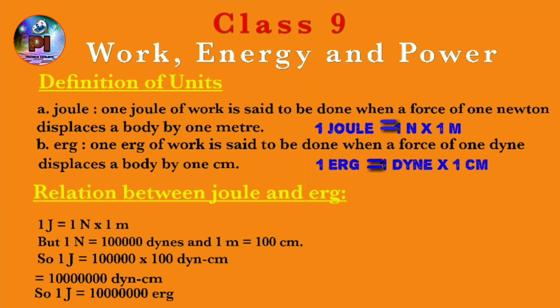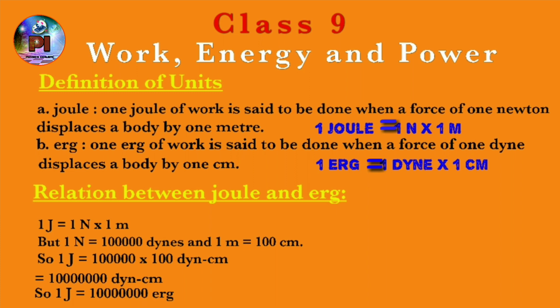Now we need to find the relation between the two systems of units, that is, between Joule and erg, the SI unit and the CGS unit. We see here on the screen, 1 Joule equals 1 Newton into 1 meter. Now we know that Newton is the unit of force. 1 Newton equals 10 power 5 dynes, that is 1 lakh dynes make 1 Newton, or 1 followed by 5 zeros.